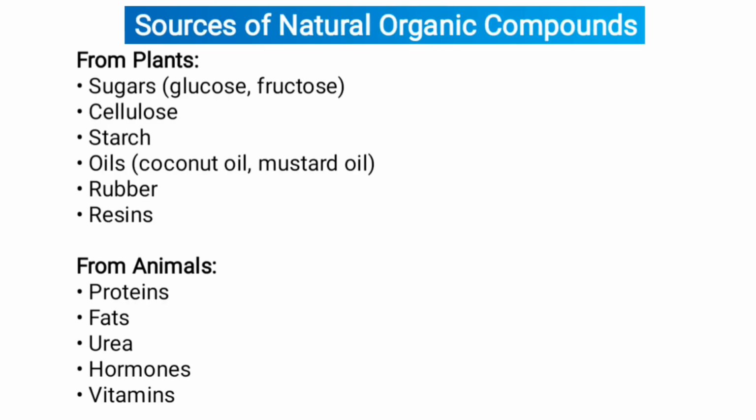Sources of natural organic compounds from plants: sugars, meaning glucose, fructose, cellulose, starch, oils, coconut oil, mustard oil, rubber, origins. These are obtained from plants. From animals, organic compounds obtained are proteins, fats, urea, hormones, vitamins.